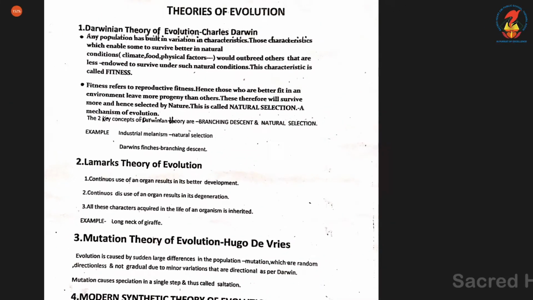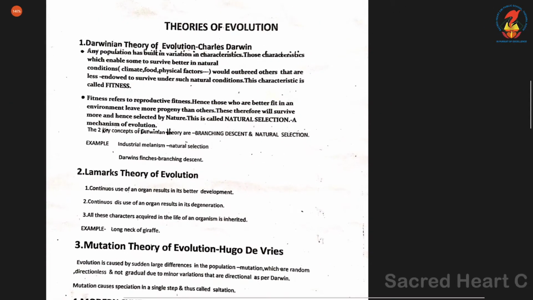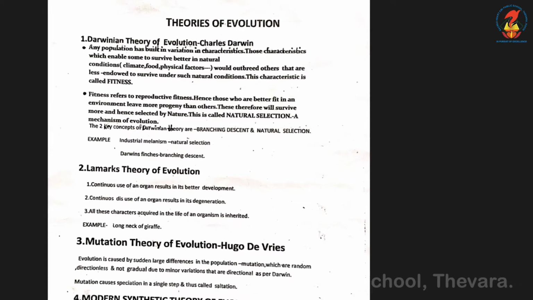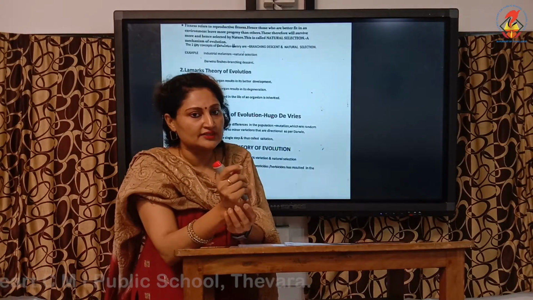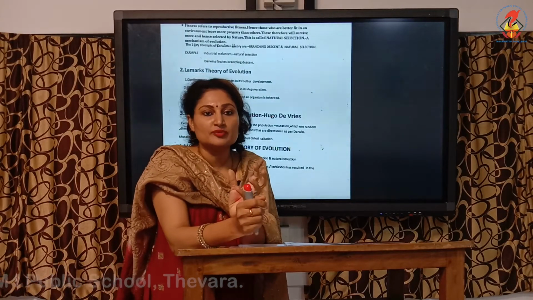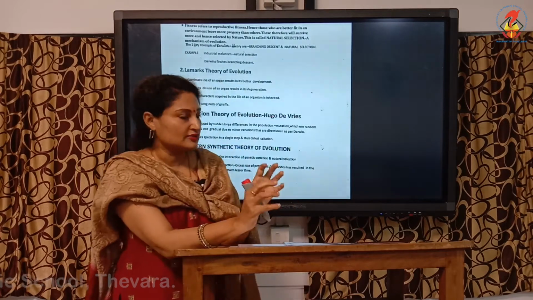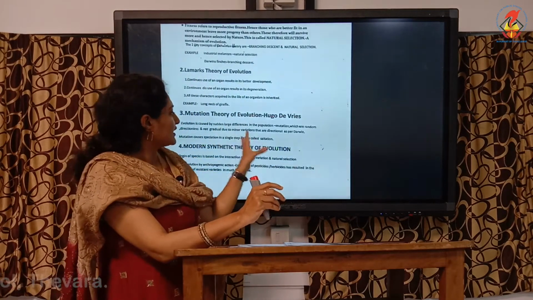Once again, the first theory of evolution was put forward by Charles Darwin, called the theory of natural selection. The second theory is Lamarck's theory of evolution, and the third is the theory of mutation put forward by Hugo de Vries. And Hugo de Vries, I forgot to say, observed the evening primrose and came up with these conclusions.